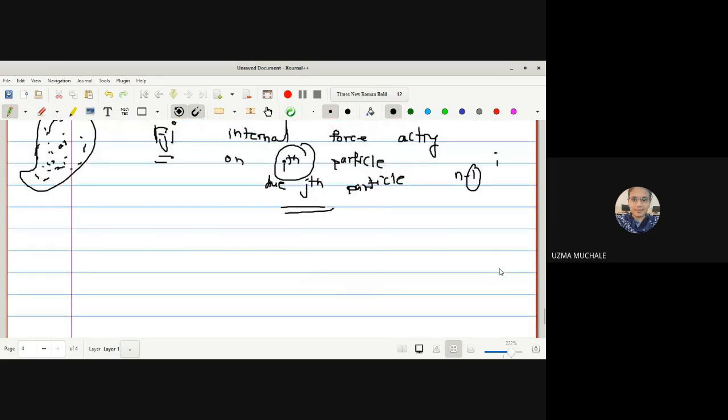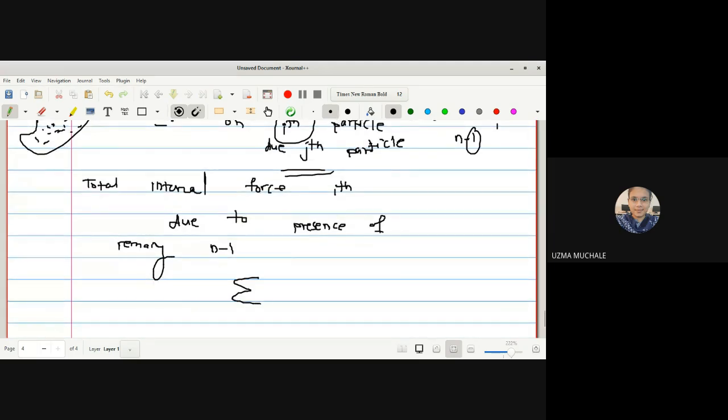So we can say now the total internal force acting on the ith particle due to the presence of the remaining n minus 1 particles can be given as the summation over fji.